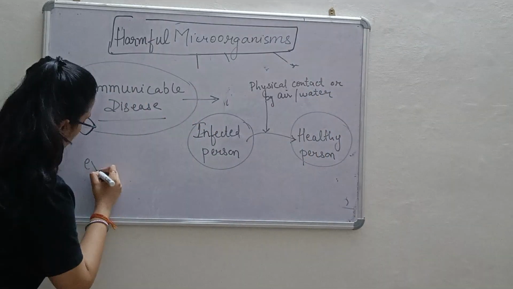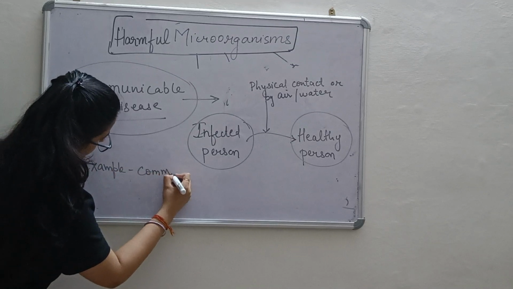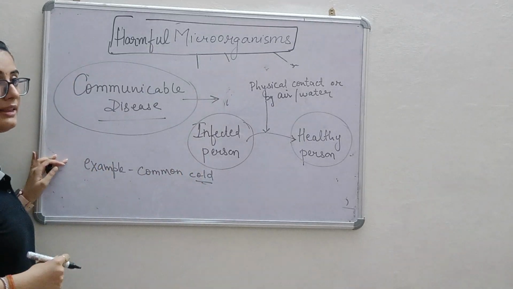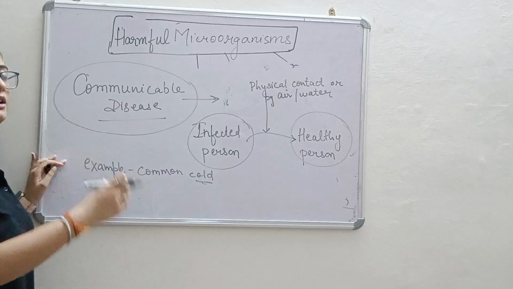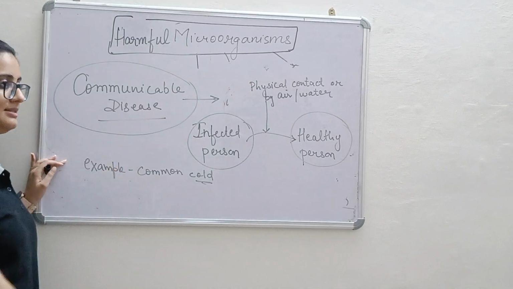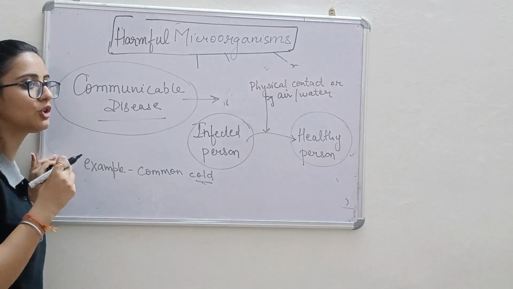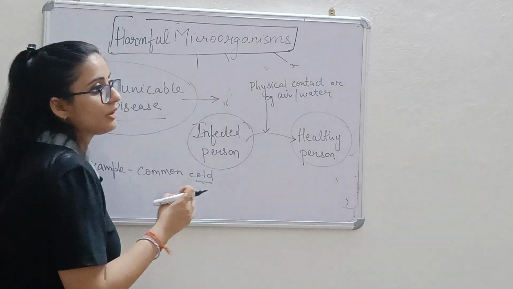इसका common example है common cold. When a person sneezes, the air droplets, because it affects the throat area, contain the virus or the microorganism.